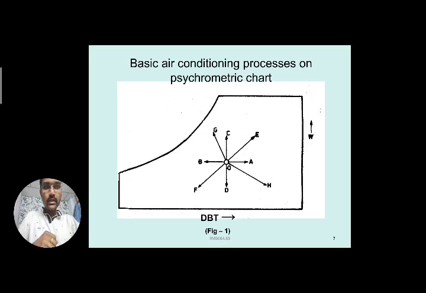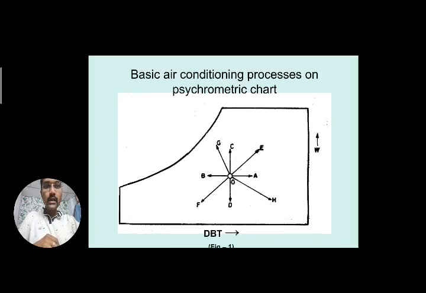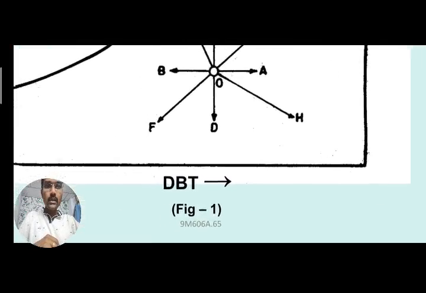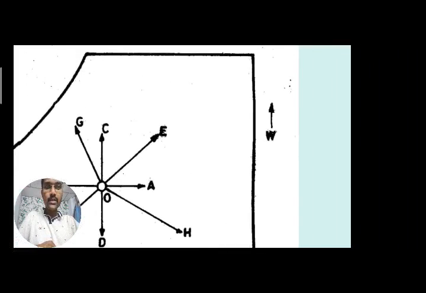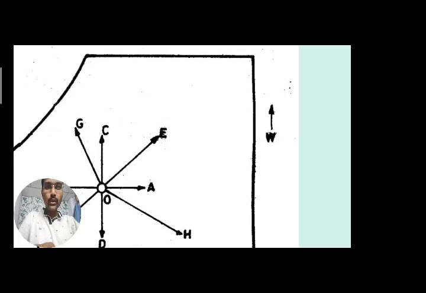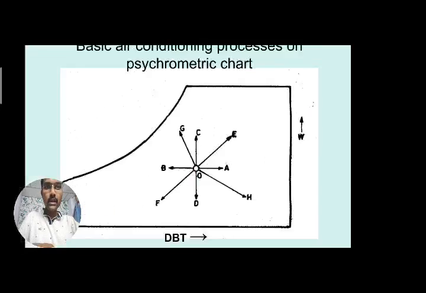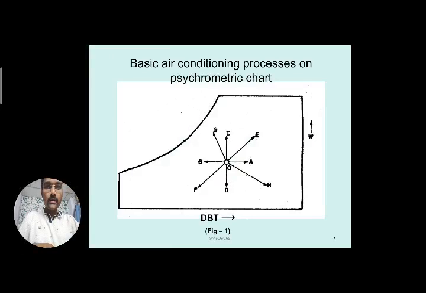So this is the chart you can see here. On the x-axis, the dry bulb temperature is plotted, and on the y-ordinate there is specific humidity, which is represented with a W. We already saw this terminology in the previous video session. This is the shape of the psychrometric chart, and the processes are represented at the center.